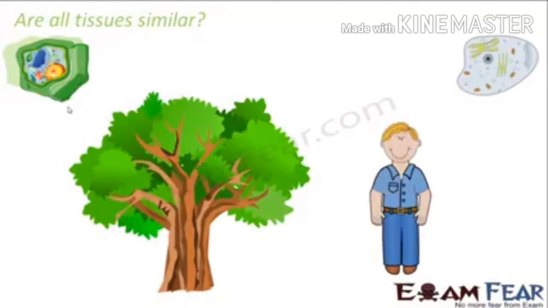Most of these tissues are dead, since dead cells can provide mechanical strength as easily as live ones, and also plants need less maintenance. But animals, on the other hand, move around in search of food, mates and shelter. They consume more energy as compared to plants, and most of the tissues they contain are living. So in animals most of the tissues are living, but in plants most of them are dead cells.